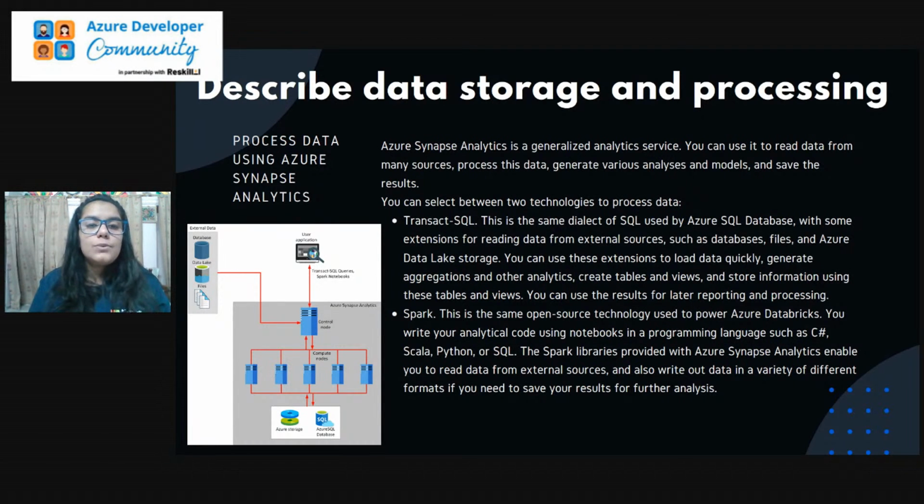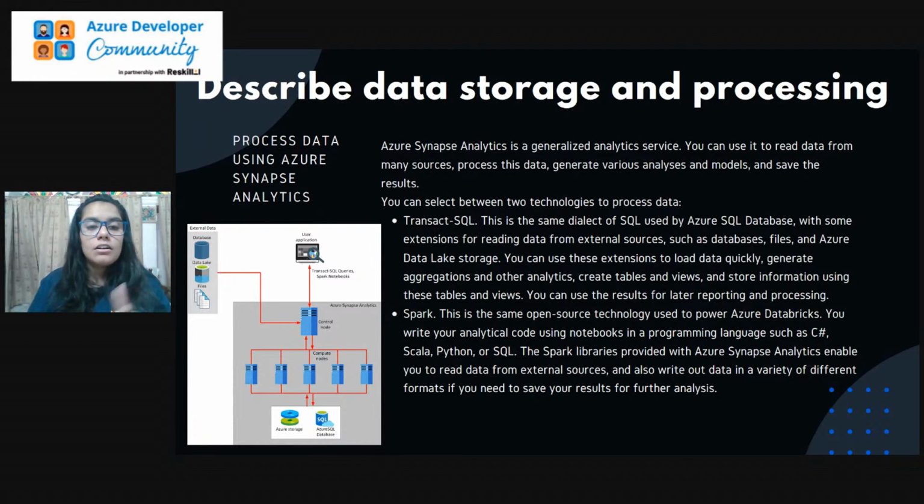Transact-SQL is the same dialect of SQL that we apply over the Azure SQL databases to fetch our data and to operate over our data. That is basically for transactions, because it provides more aggregation and more authentication over our data, so that our data may be consistent and integrated over the several devices and over the cloud as well.